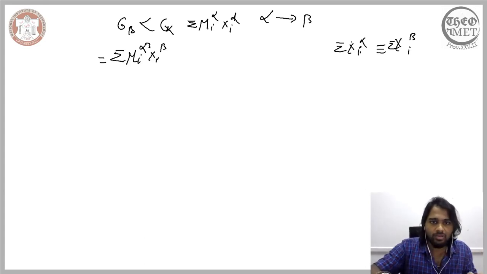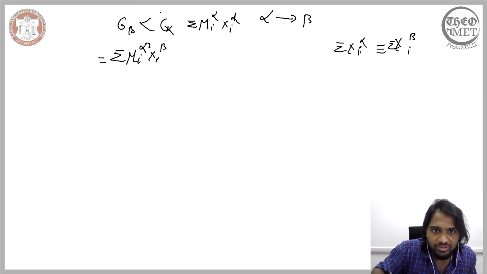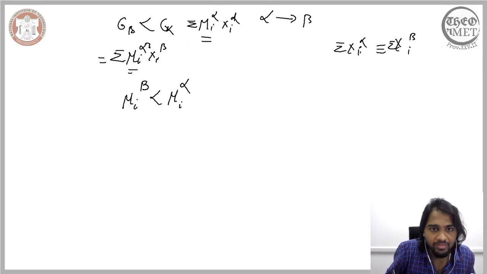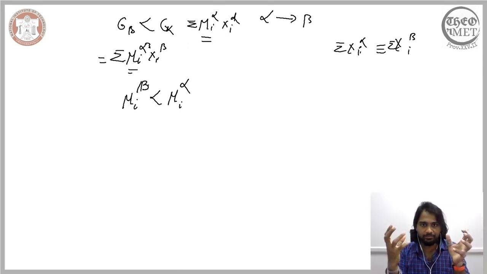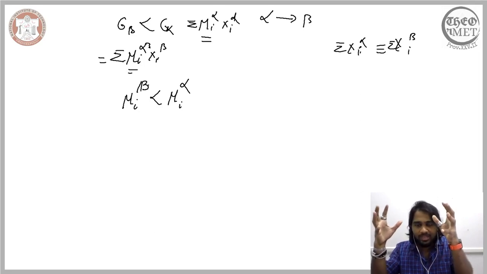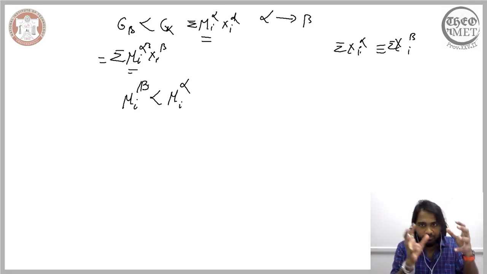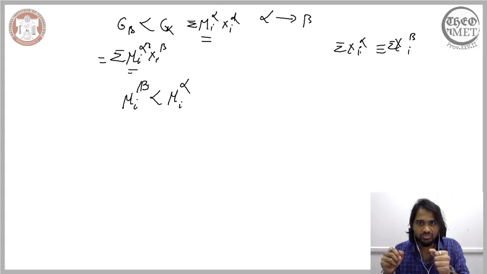So therefore, this relation here ultimately depends on the chemical potential of the individual components. This relation here can be satisfied only when the chemical potential of the individual component in beta is less than the chemical potential of the same component in alpha. So we are considering two states, alpha and beta. We are considering a change from alpha to beta of a closed system.